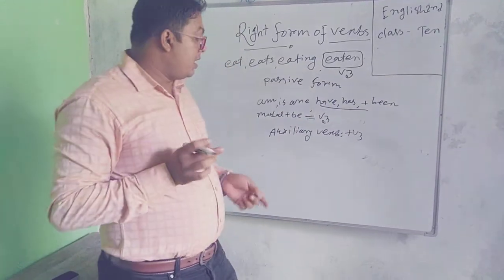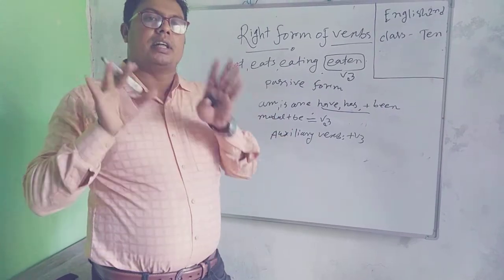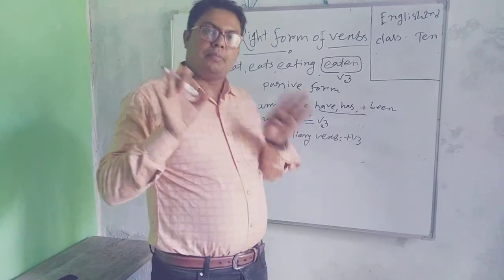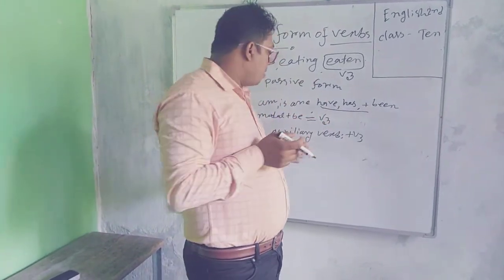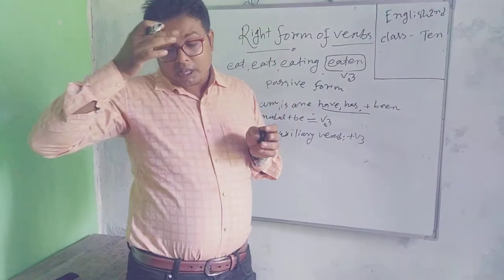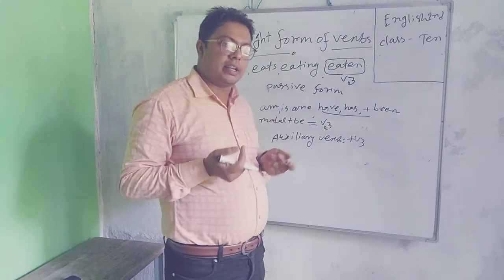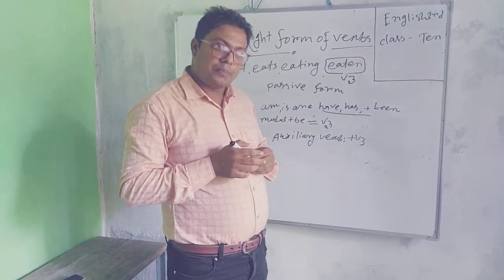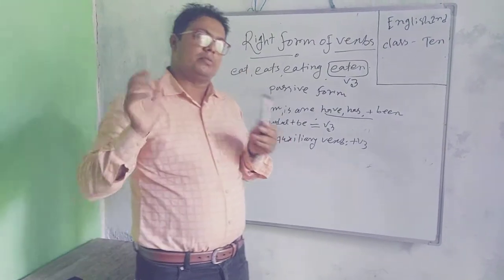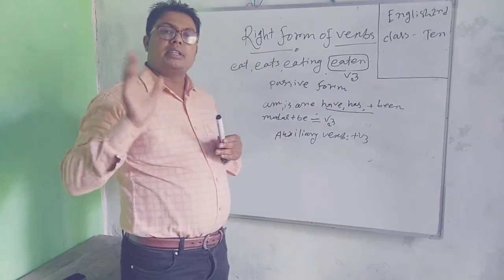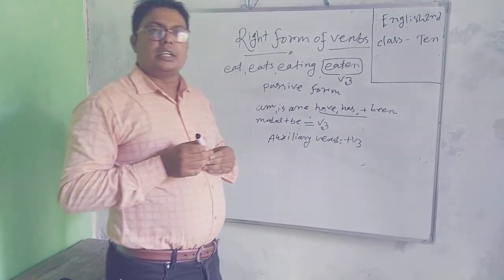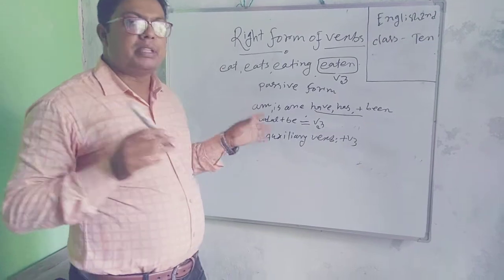Here, the auxiliary verb in the sentence may be missing. If it is missing, then according to the tense, you have to borrow an auxiliary verb. In present tense, you have to use the auxiliary verb am, is, are.